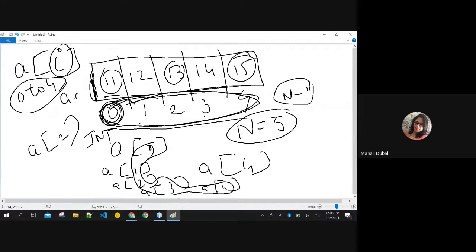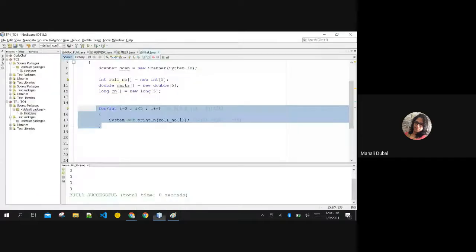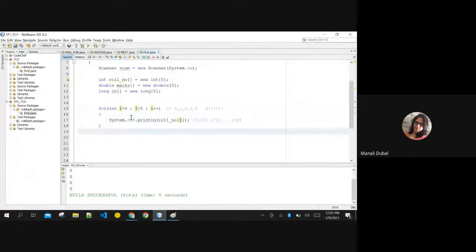To change this variable from 0 to 4, I'll use a for loop. I want to traverse the complete array, so I'll put a for loop that starts with 0 and runs till 4, incrementing by 1: 0, 1, 2, 3, 4. Are you getting this?